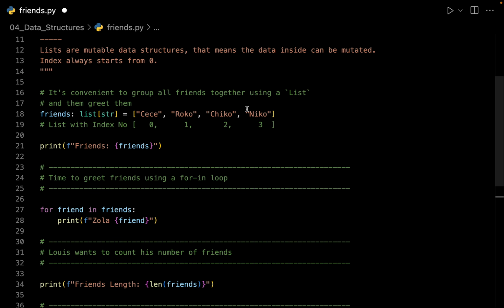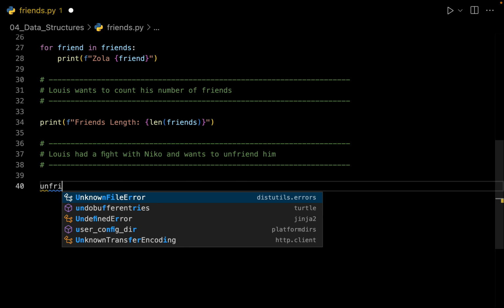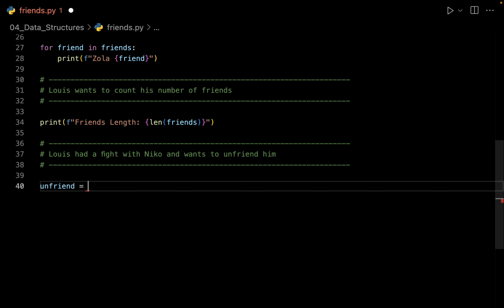So you can see Nico is the last element inside our list, and we can remove him by using an inbuilt function which is called pop. Let me show you how it is to be done. So I can say I want to unfriend, and from my list of friends I simply want to pop the last value. Now since Nico is the last element, we can use this method to remove an element from the list.